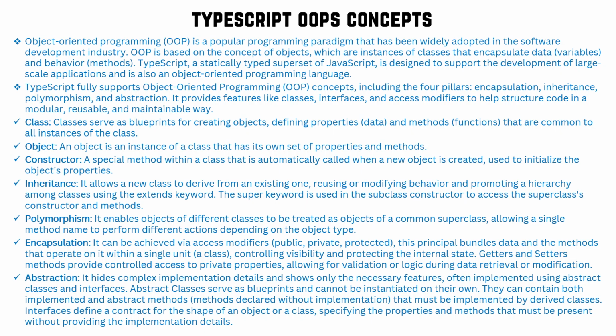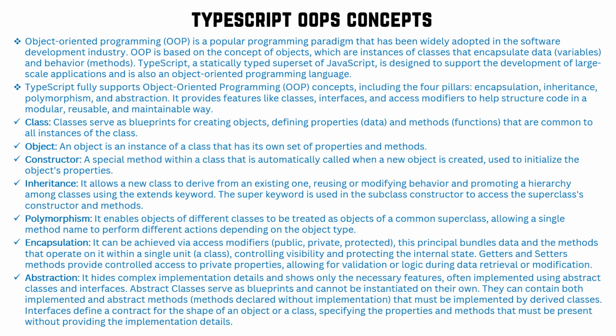Inheritance allows a new class to derive from an existing one, reusing or modifying behavior and promoting a hierarchy among classes using the extends keyword. Whenever we are dealing with class to class, you will need to use the extends keyword. The super keyword is used in the subclass constructor to access the superclass constructor and methods. I will discuss in detail in the next slide what inheritance is.